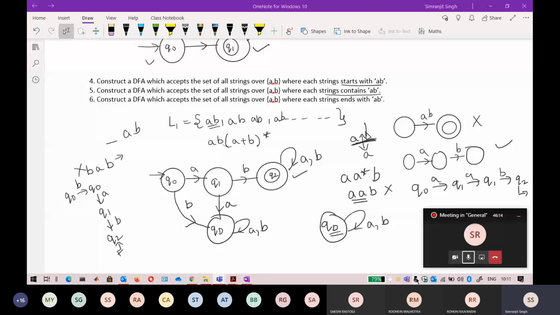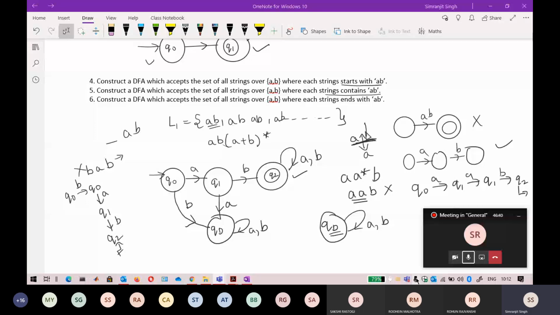So Mayank has done some modification, I think for the sixth question, ending with AB. So if I take a look at it, okay.